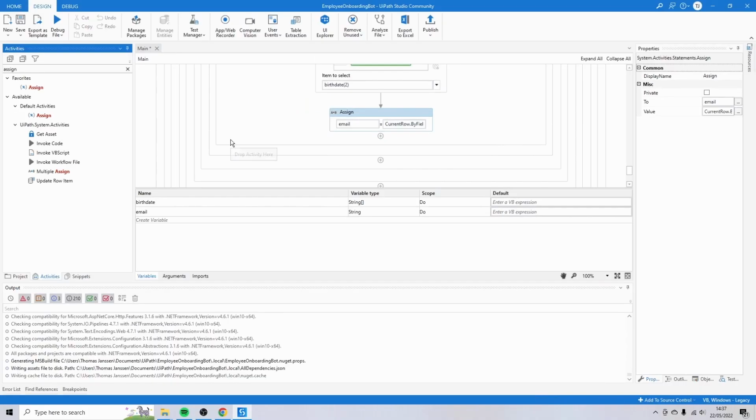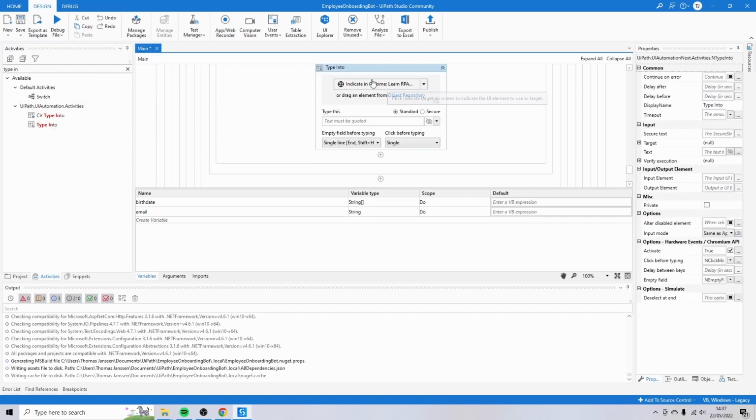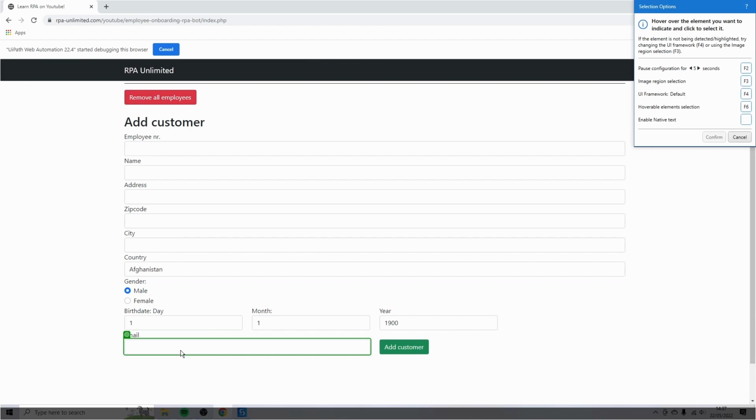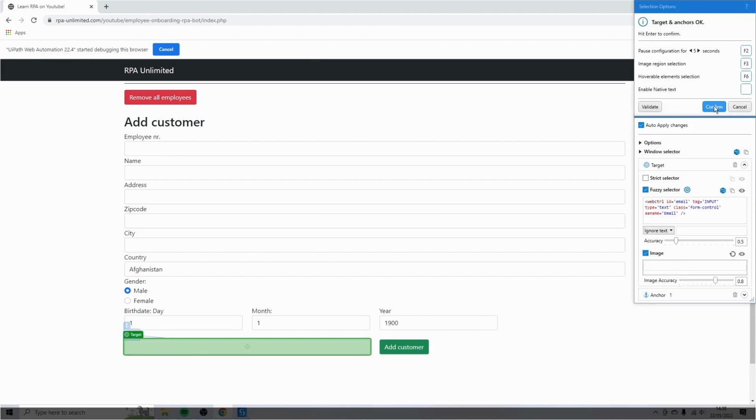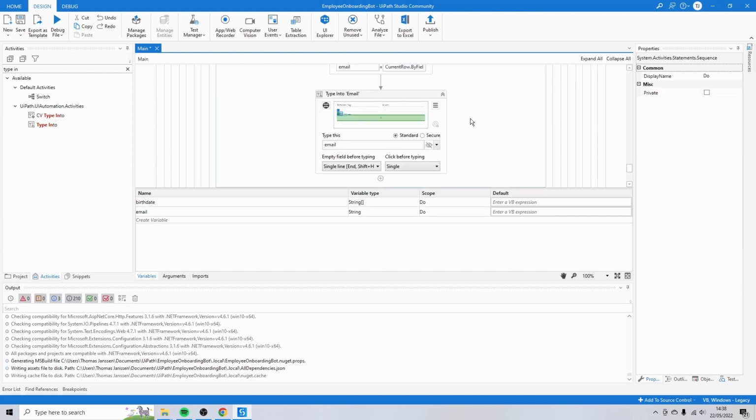And there is one thing we still have to do, and that's write the email address to the correct field. And for that, I'm going to use a type into it again. Indicating Chrome, and I want to write to the email box, of course. Click confirm, and then type here. Because we are using this value from a variable that we have just created, email.